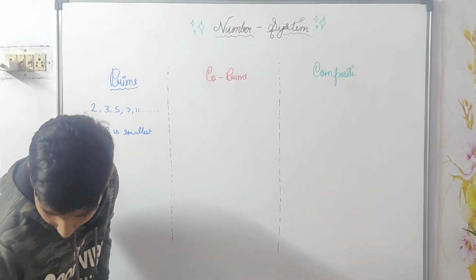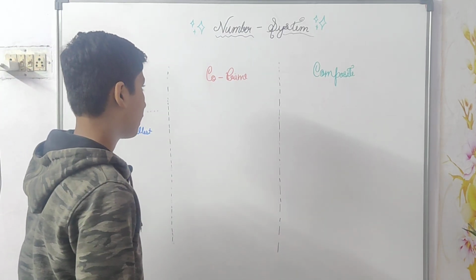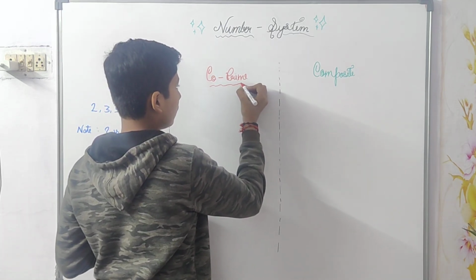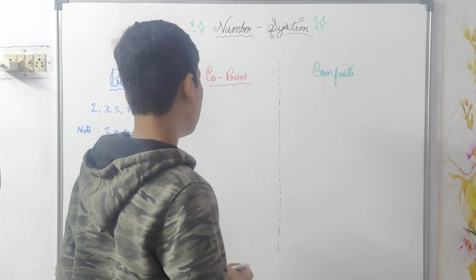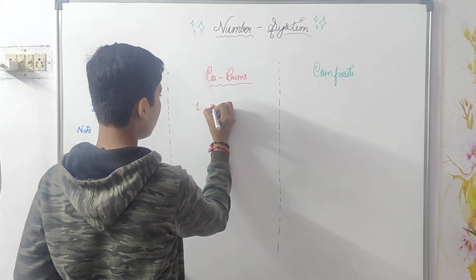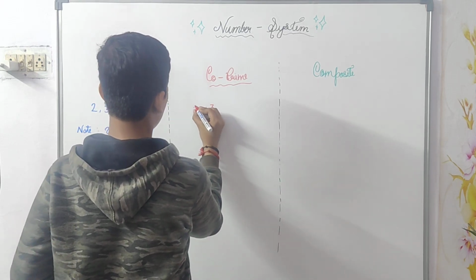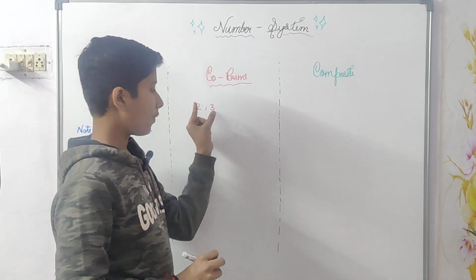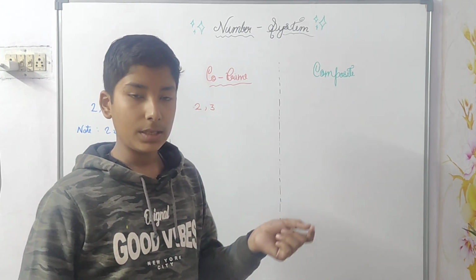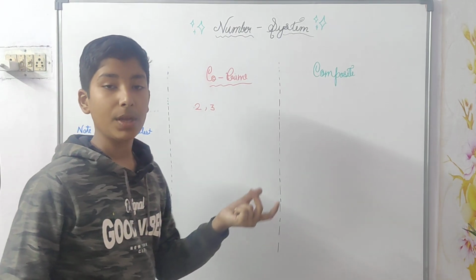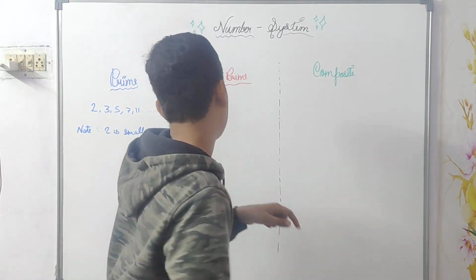Now what are co-prime numbers? Red marker. Co-prime numbers are found in pairs. For example, let's take 2 and 3. 2 and 3 are co-prime. How? Because they have no common factor other than 1. One is the common factor between them, and other than one there is no common factor.